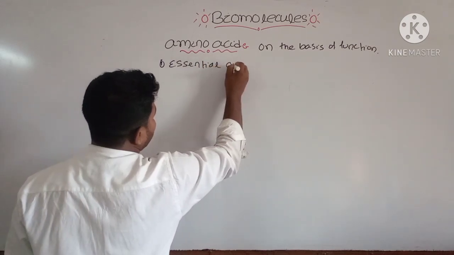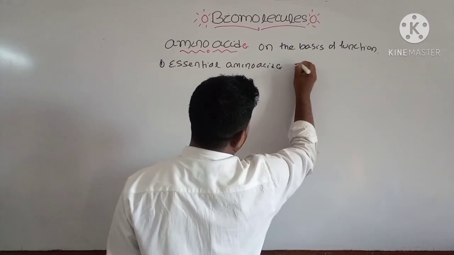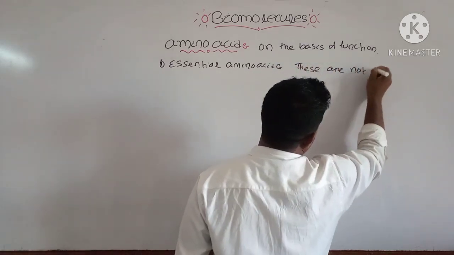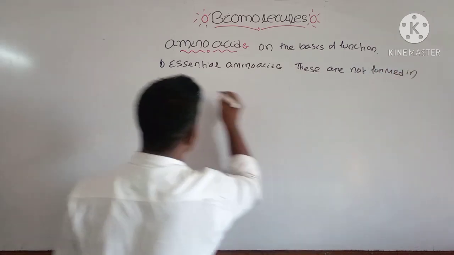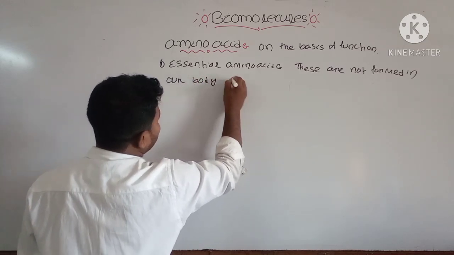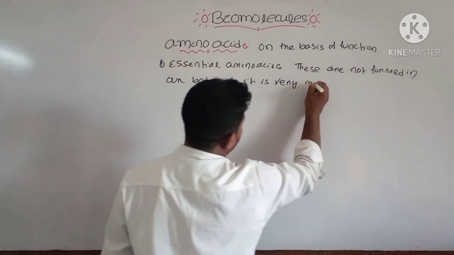And what are essential amino acids? These are amino acids not found in our body, and they are very much essential.